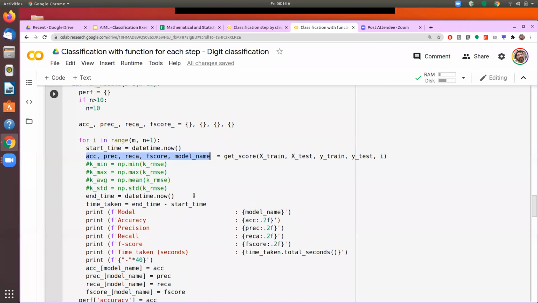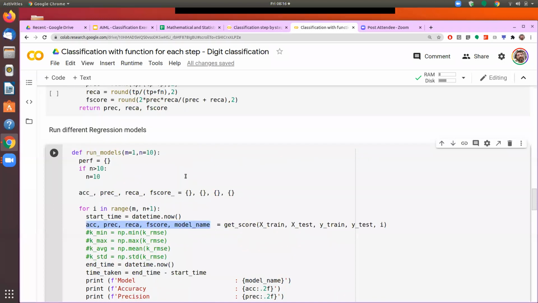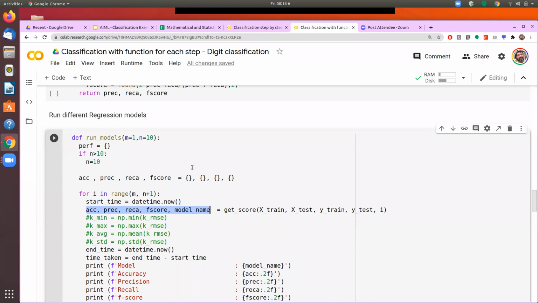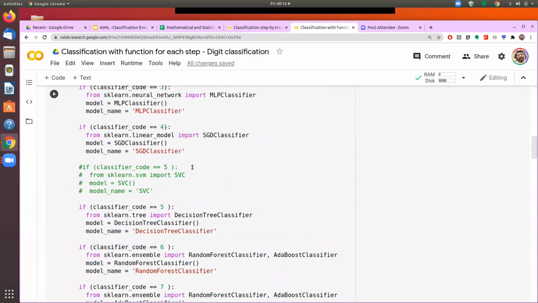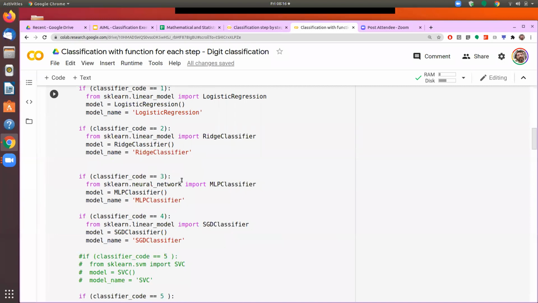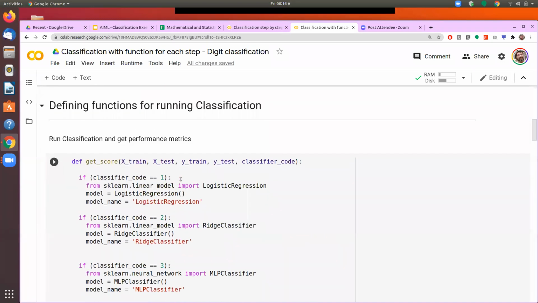So let's, yes, we have time, so we will run this. Just to reiterate what we are doing here, we have run all this step by step earlier. Then we saw that there are several common things. For example, the fit process and the predict process are common whether I use logistic regression or ridge classifier. It does not matter which model I call.